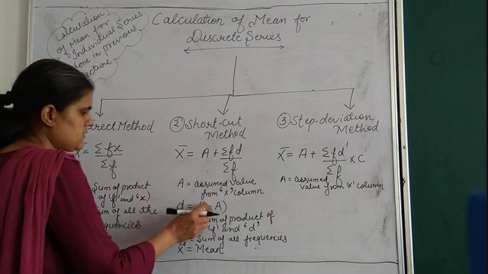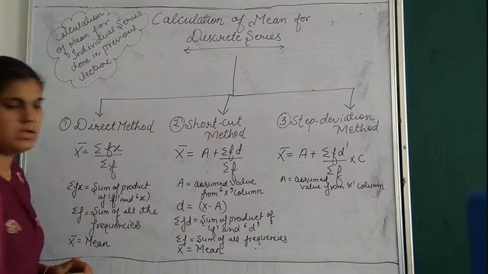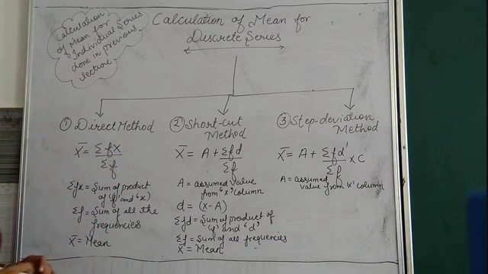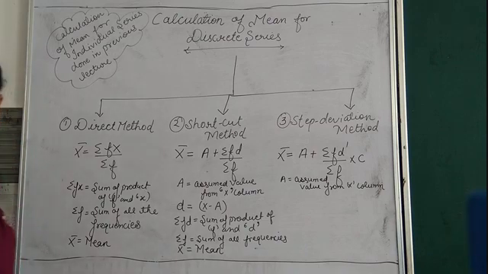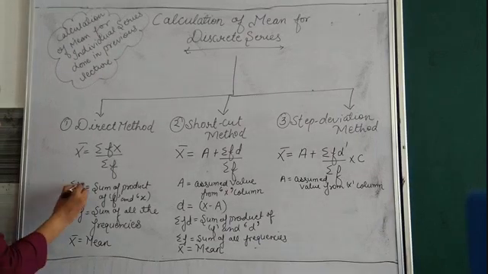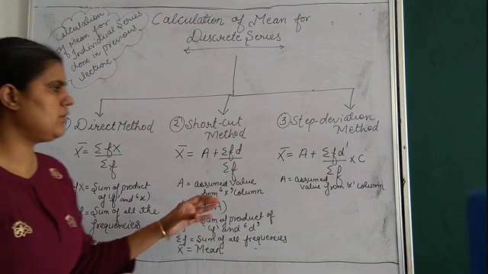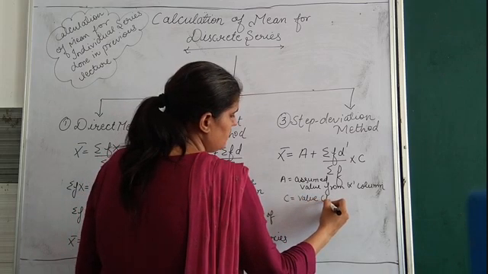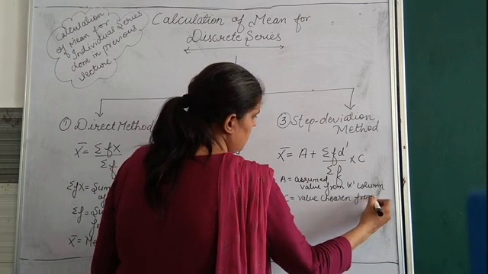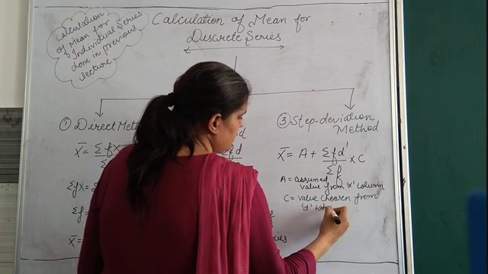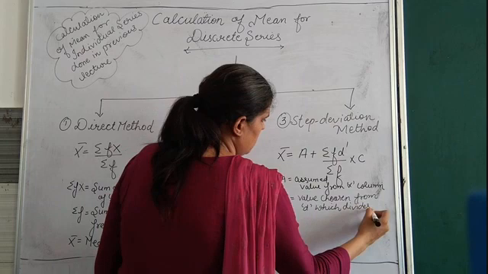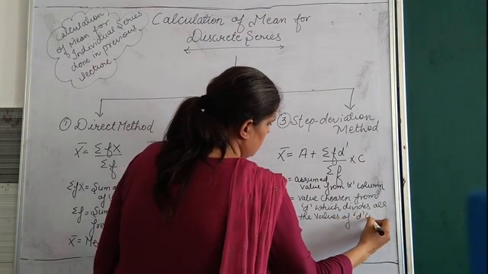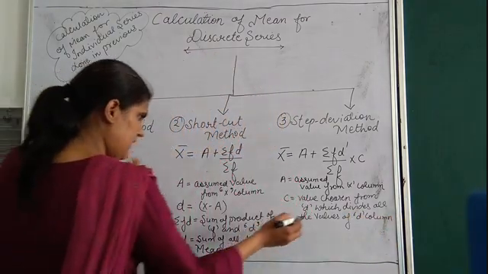Here you can write capital X. Now let me tell you about C. C is a value chosen from D, which divides all the values of D column.